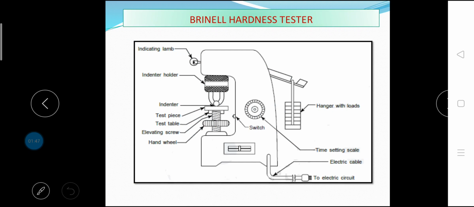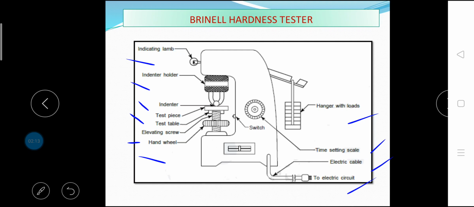This is Brinell hardness tester. Let us discuss the procedure for testing of the hardness of sample. This is Brinell hardness tester: hand wheel, elevating screw, test table, test piece, indenter, indenter holder, indicating lamp, hanger with loads, time setting scale, electric cable and electric circuit.